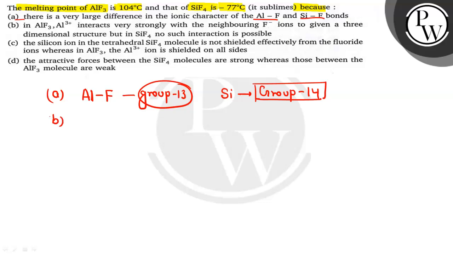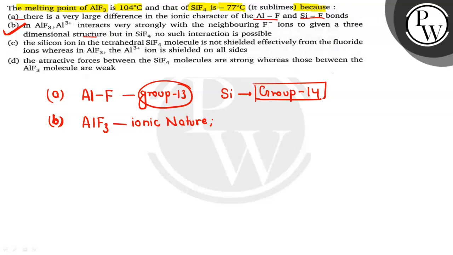Coming to the second option, option number B, which is saying that in AlF3 aluminium plus 3 interacts very strongly with the neighboring F minus ion to give a three-dimensional structure, but in SiF4 no such interaction is possible. Now this option number B is the correct answer for this question because we can see aluminium fluoride is ionic in nature.